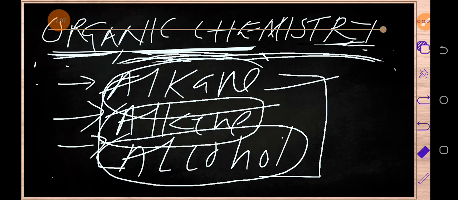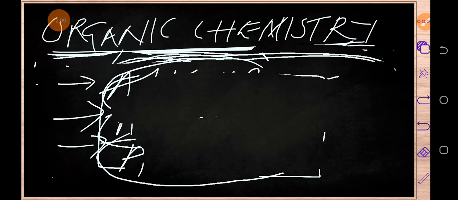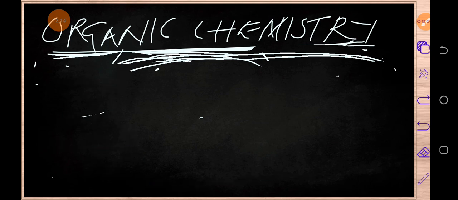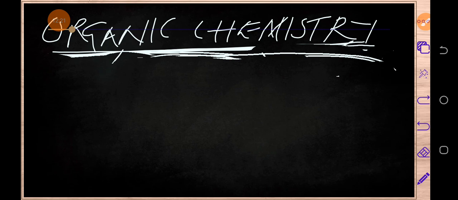Okay, now before that, I want us to understand something. There are some terms which are used when you're talking about organic chemistry. There are some terms which are used, such as hydrocarbons.